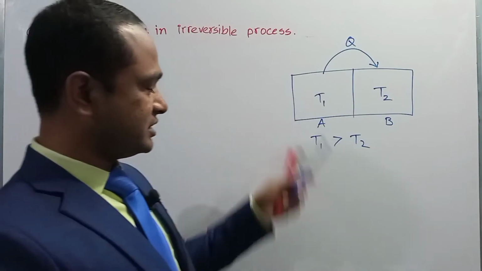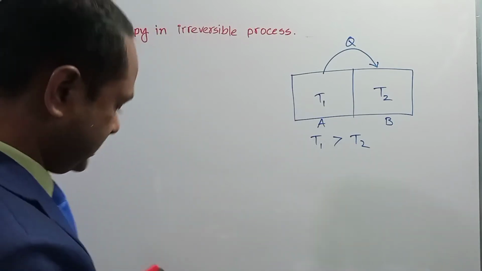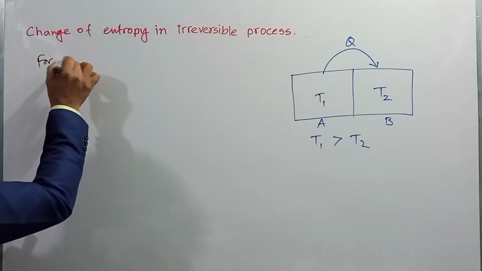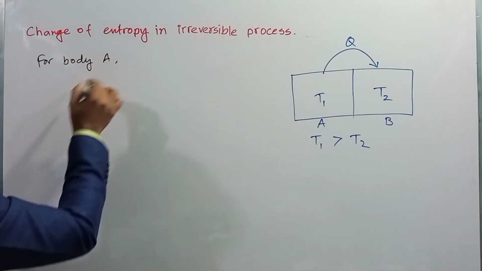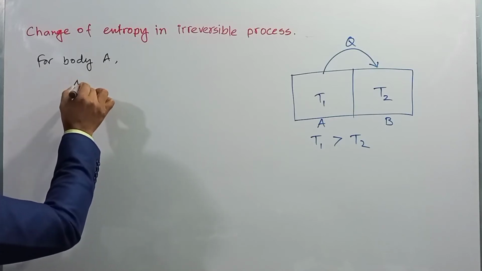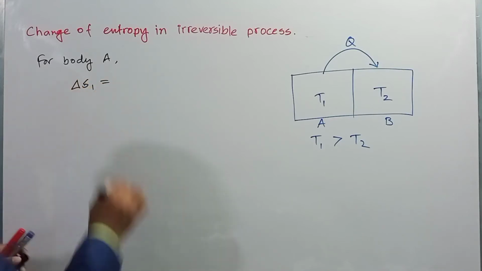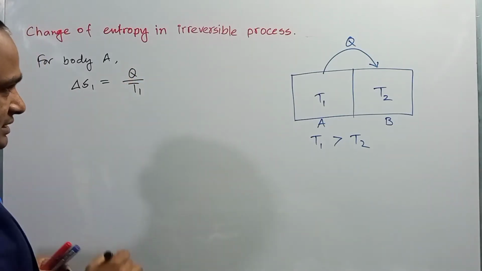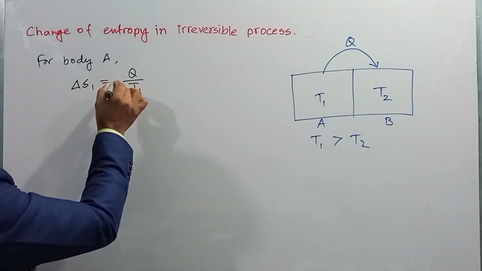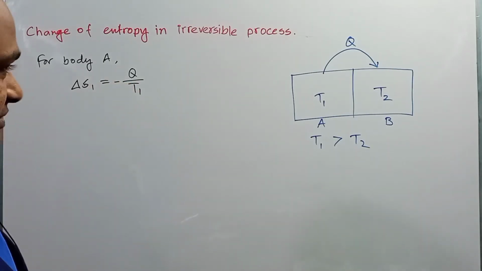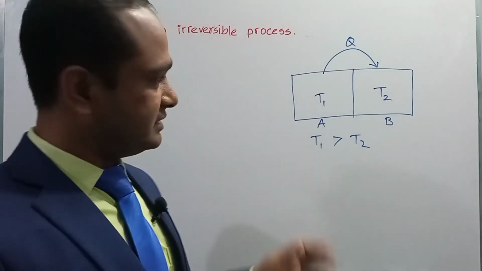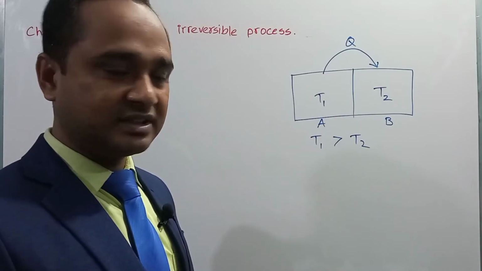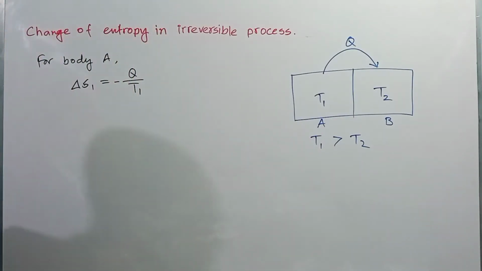If we calculate the change of entropy in case of body A, for body A, the change of entropy del S1 can be calculated as Q divided by T1, right? And we express this with a negative sign because here heat is radiated, or the amount of heat is decreasing from body A. So in that case the change of entropy will be negative, right?